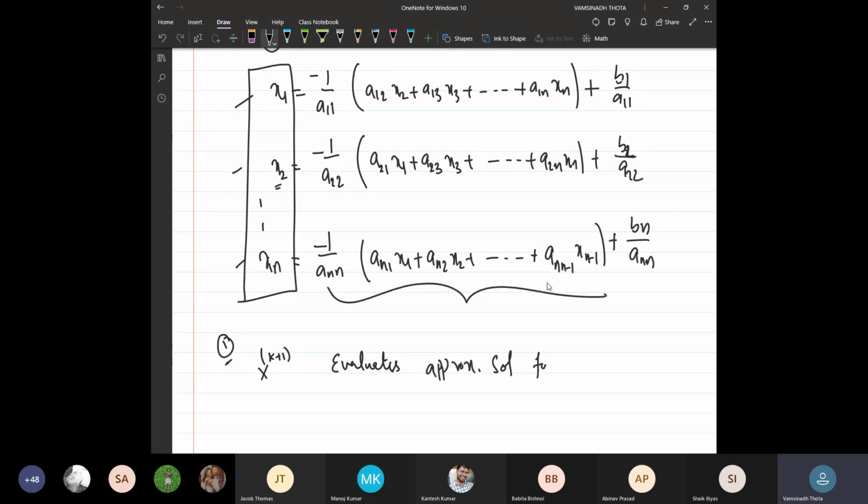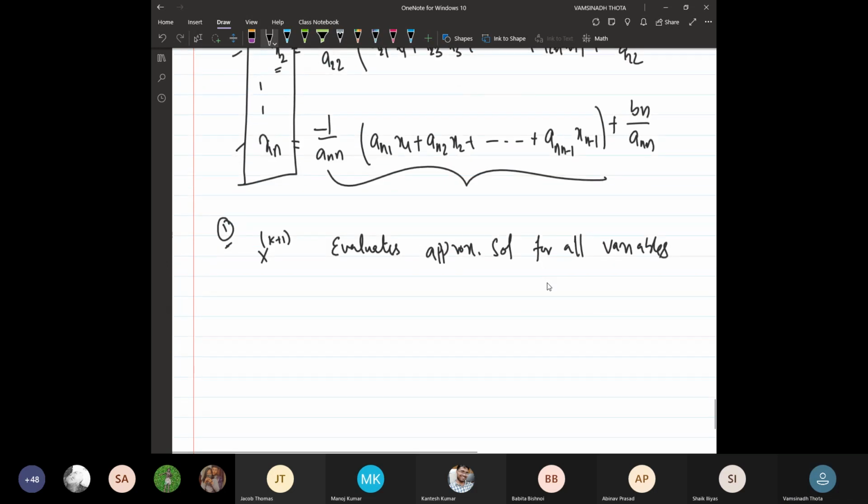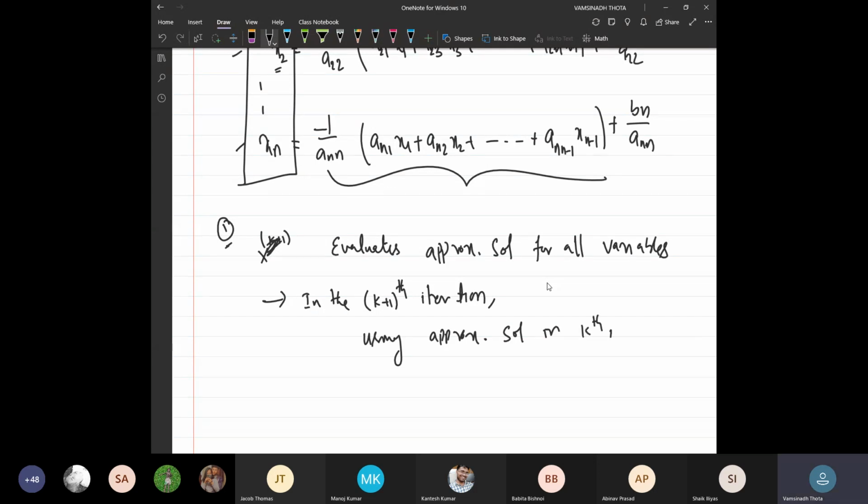And in the next iteration, the k plus 1 iteration, all the values will be evaluated using the approximate solutions from the kth iteration.